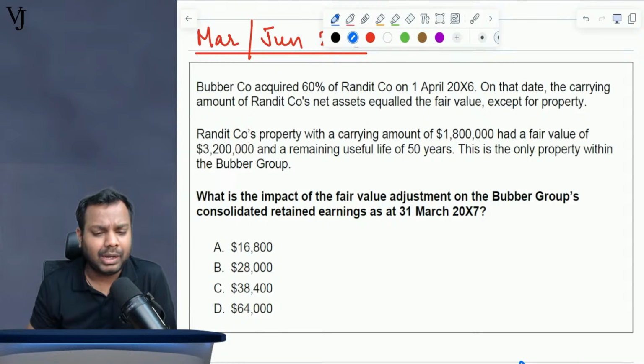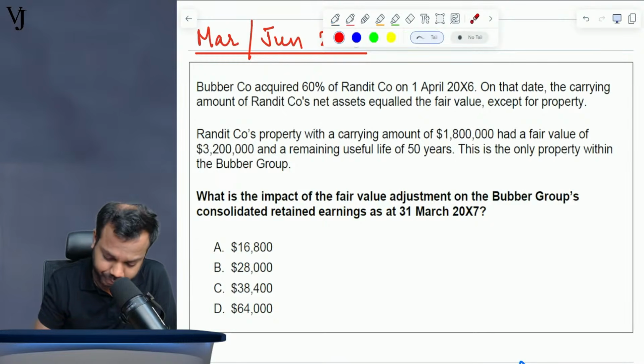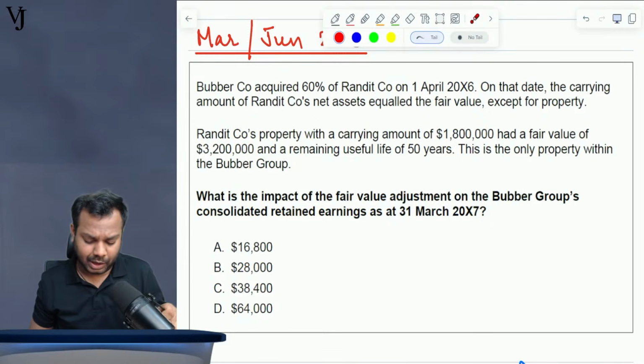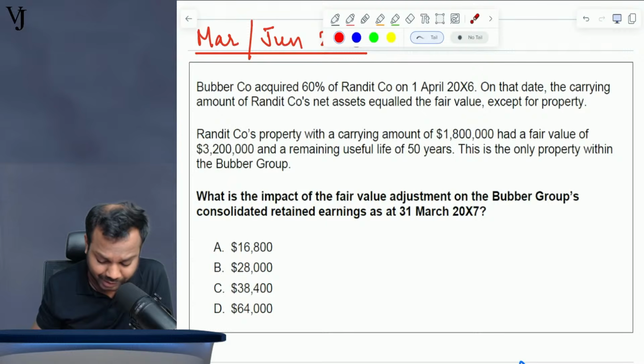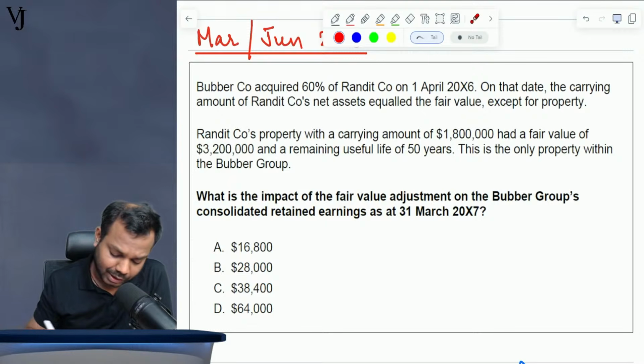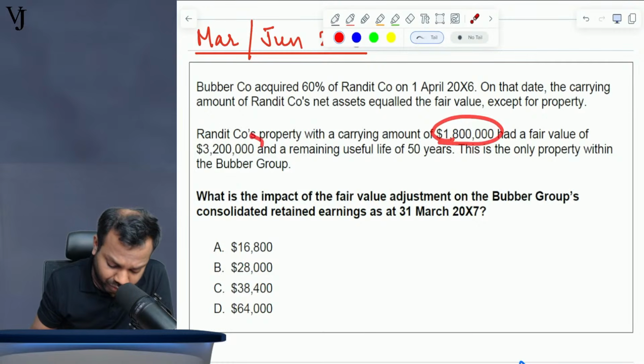Understand the requirement, solve the question and find the correct answer. Babar Company acquired 60% of Randit Company on 1st April 2006. On that date, the carrying amount of Randit Company's net assets equaled the fair value except for the property. The property had a carrying amount of this much and a fair value of this much.